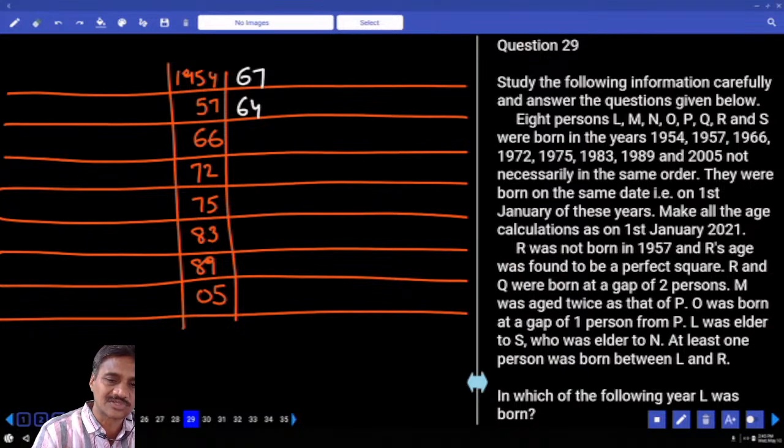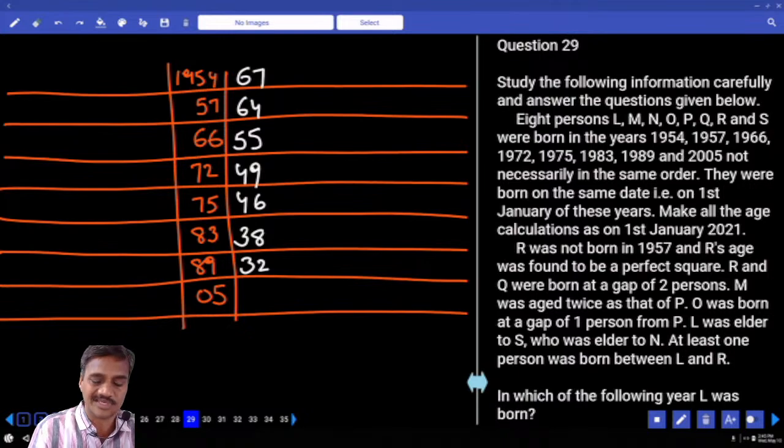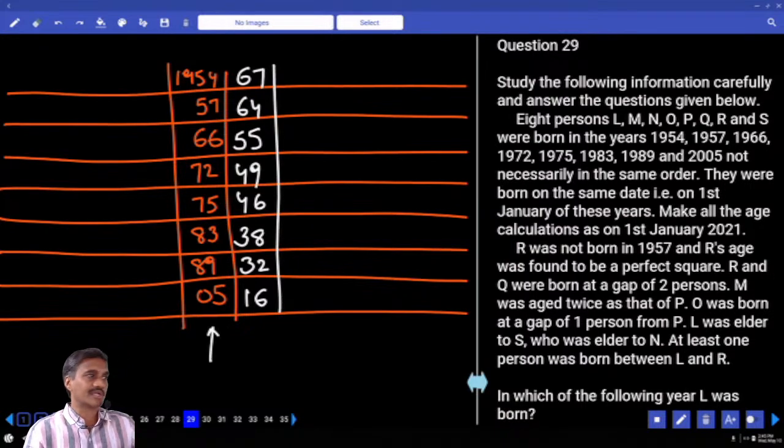And 57 plus 9 is 66, so 64 minus 9, 55. And 66 plus 6 is 72, minus 6, 49. Plus 3 minus 3, 46. And next one, 75 plus 8, 83, minus 8, 38. And plus 6 minus 6, 32. 89 to 2005, how many are there? 11 plus 5, 16. Minus 16, 16. By writing all these years in ascending order, you can write down the ages very clearly.